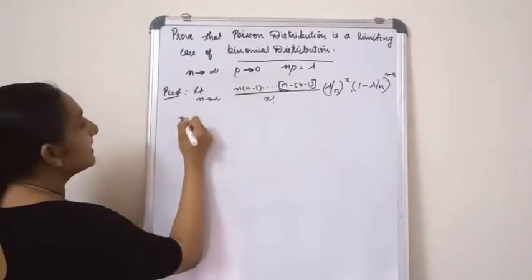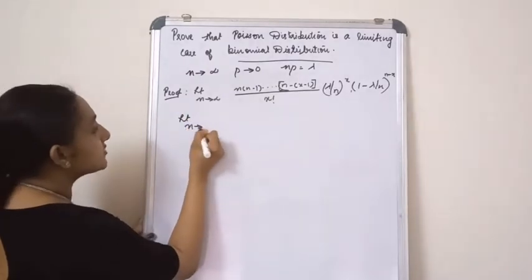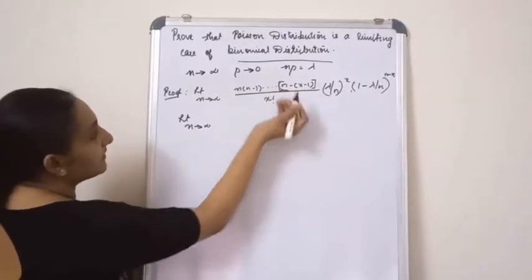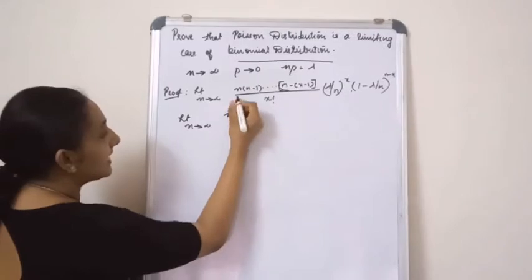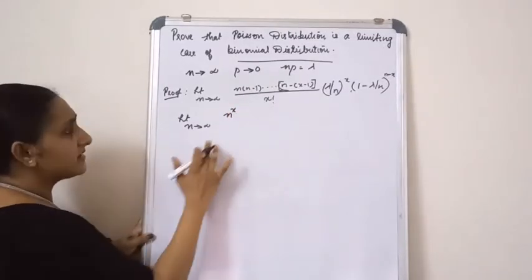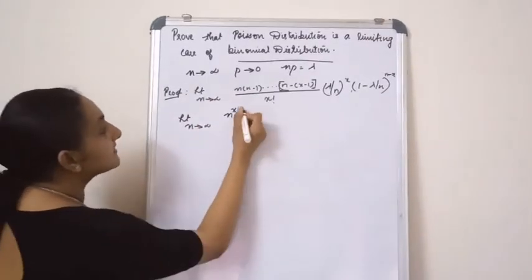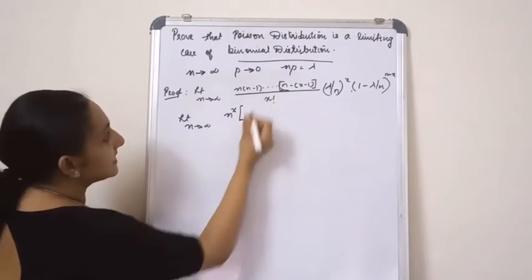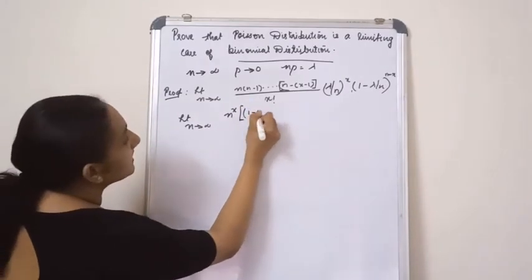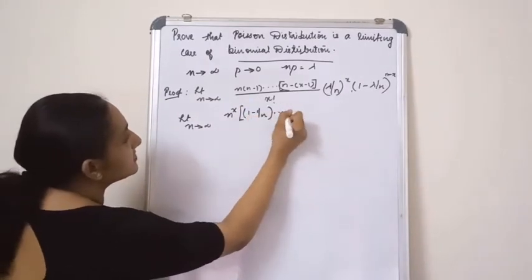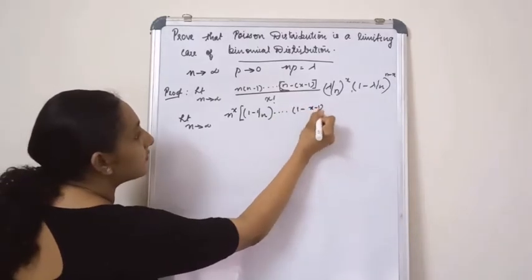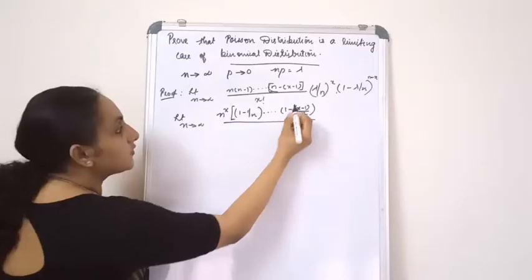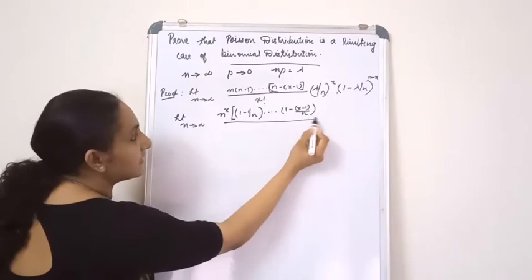So let's see, limit n tends to infinity. In the numerator, when I take n outside, what will I get? I get x n terms, so that is n raised to x. Then in the brackets it is nothing but 1 minus 1 by n and so on up to 1 minus x minus 1 by n.